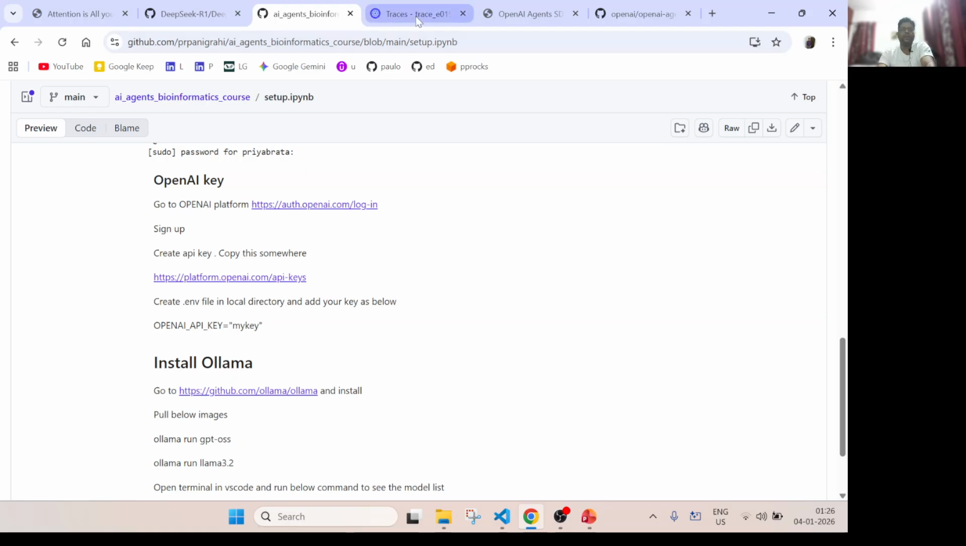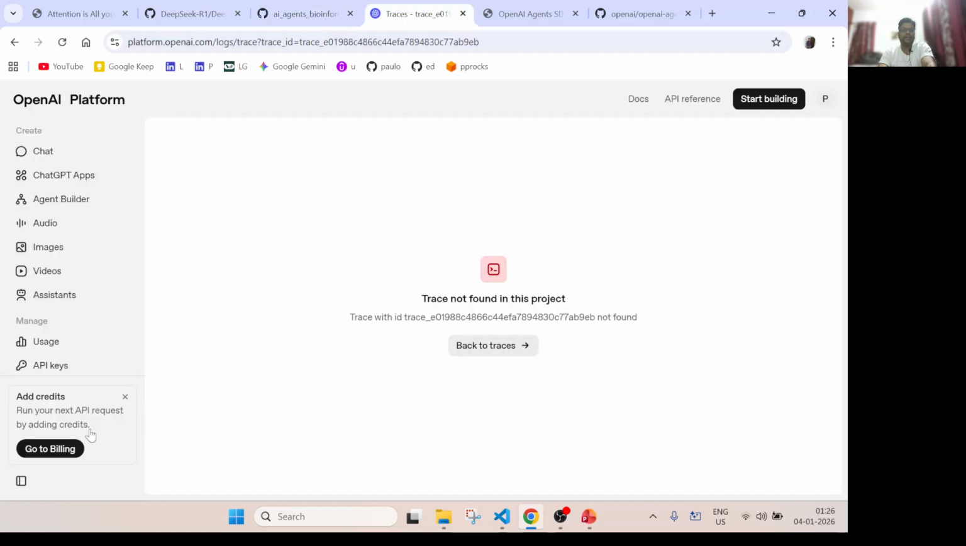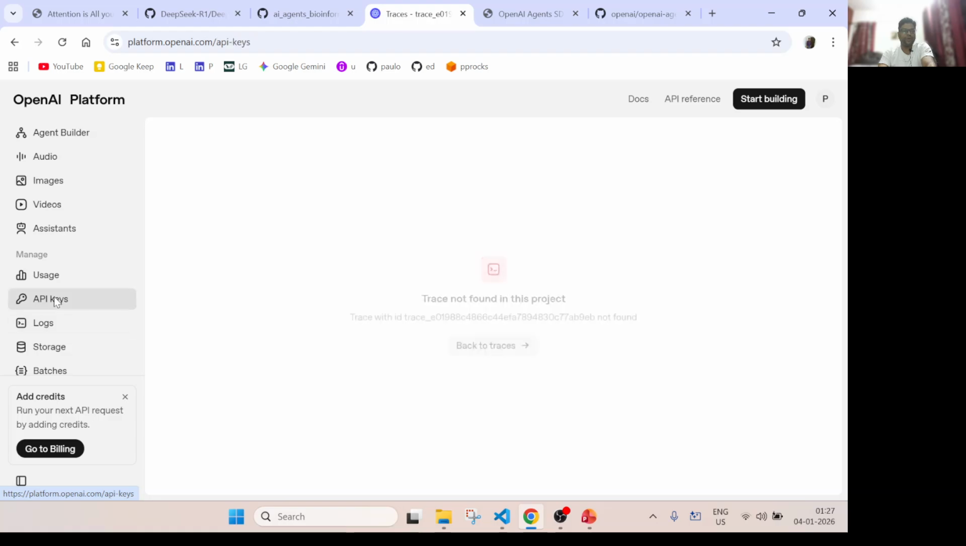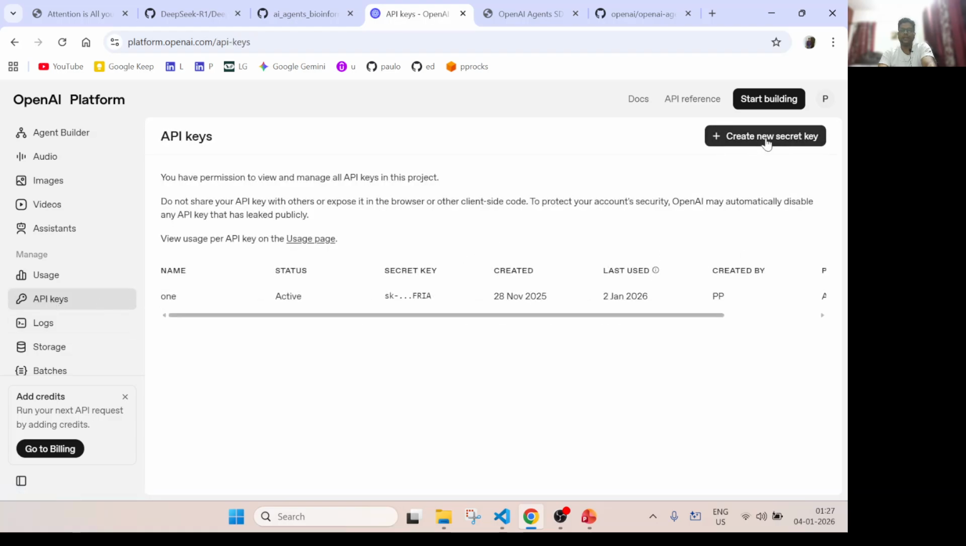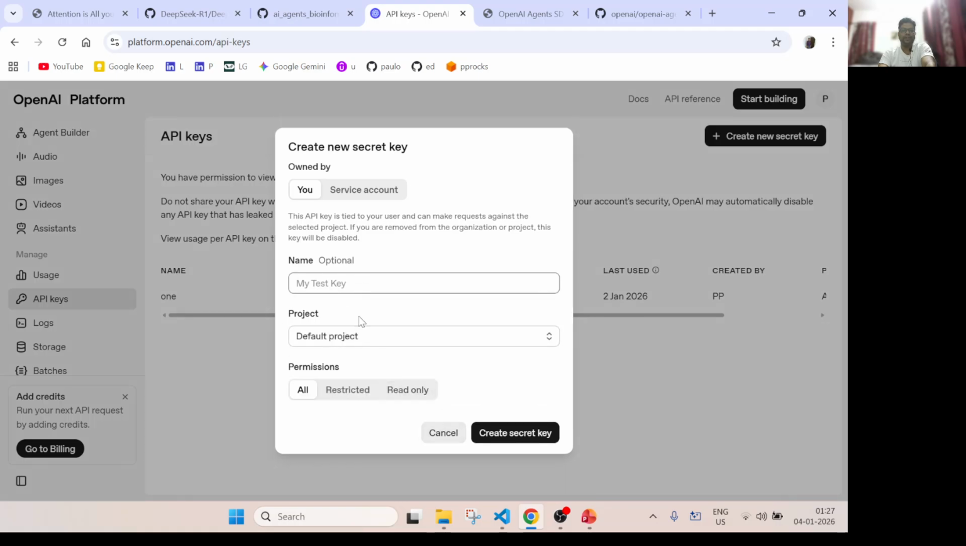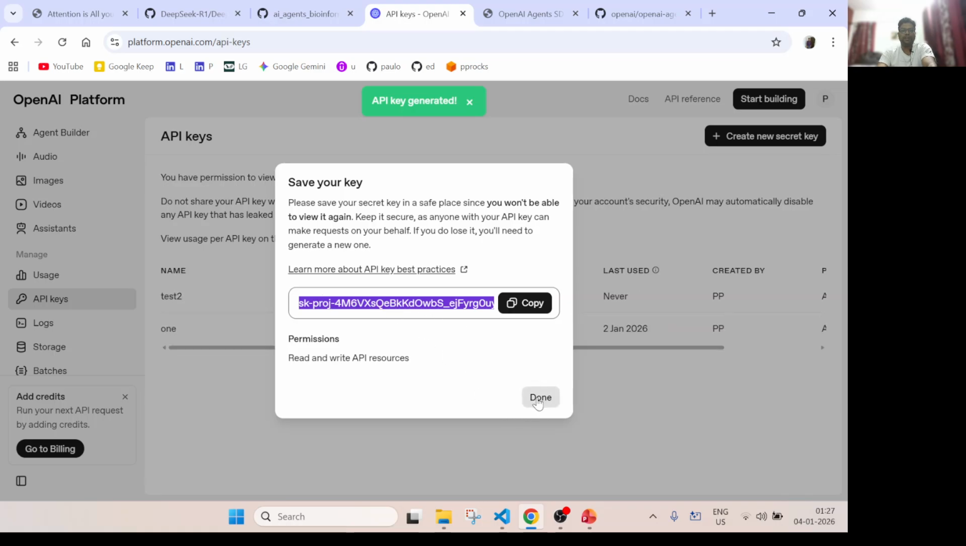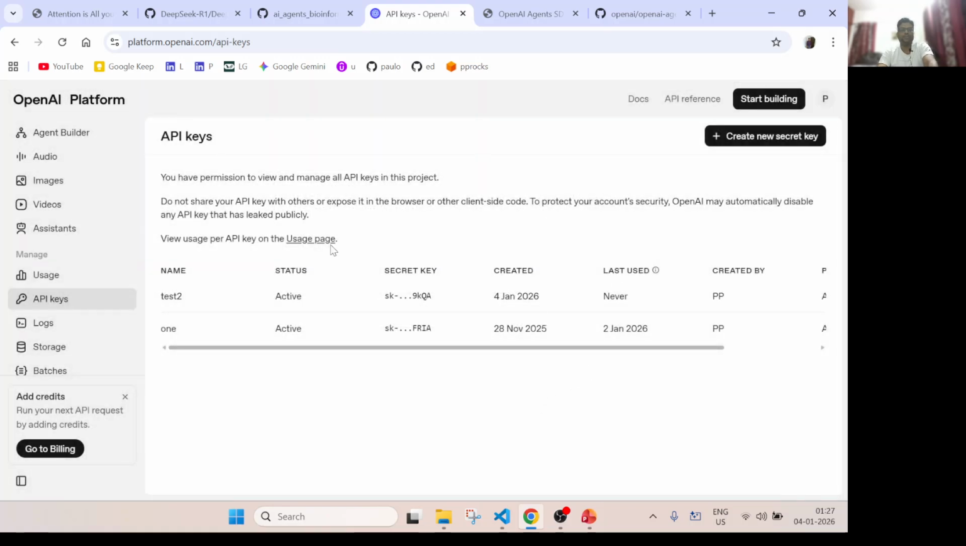Okay, so we need an API key from OpenAI, since we are using their framework to build these agents. We need to go to OpenAI, sign up, and get an API key. I have created an account here on the OpenAI platform. Go to API keys and create a new API key. Give it a name, let's say test2, and the default project, give all permissions, and you can create a secret key. Copy this and store it somewhere, because you will need it. So this is the first thing we need, the API key.